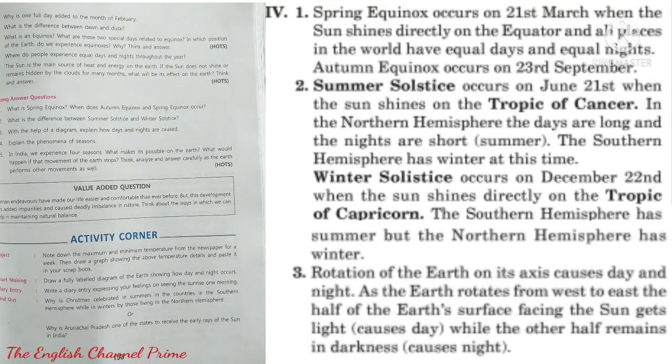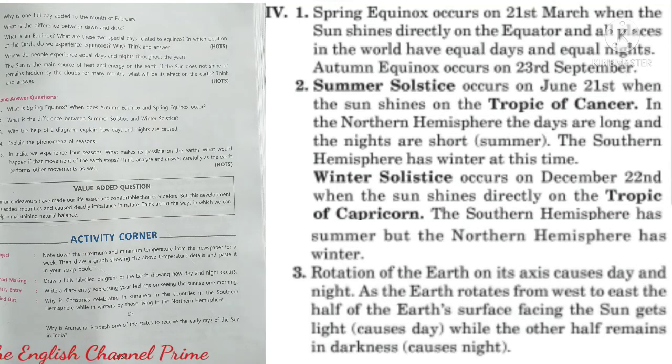Second question, what is the difference between summer solstice and winter solstice? Answer, summer solstice occurs on June 21st when the sun shines on the Tropic of Cancer. In the northern hemisphere, the days are long and the nights are short in summer. The southern hemisphere has winter at this time.